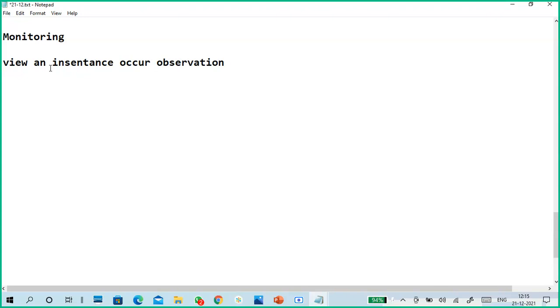Like you look at that one, so it is a kind of observation. So we can say it's a view or an observation, or we can say a dashboard. Okay, it can be a dashboard. Like that, you are able to see.